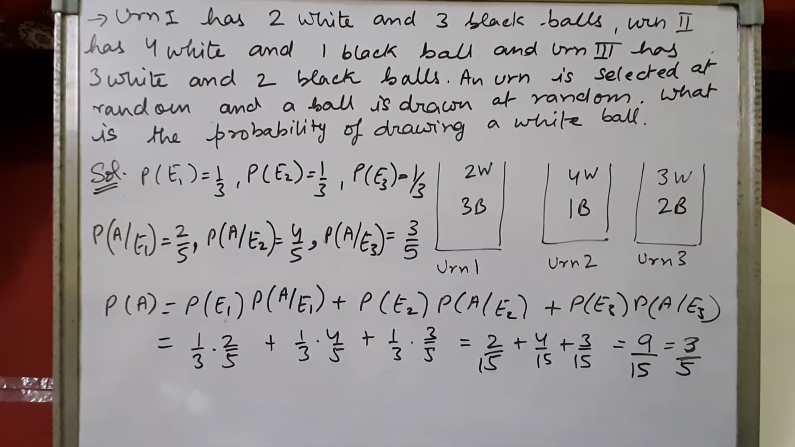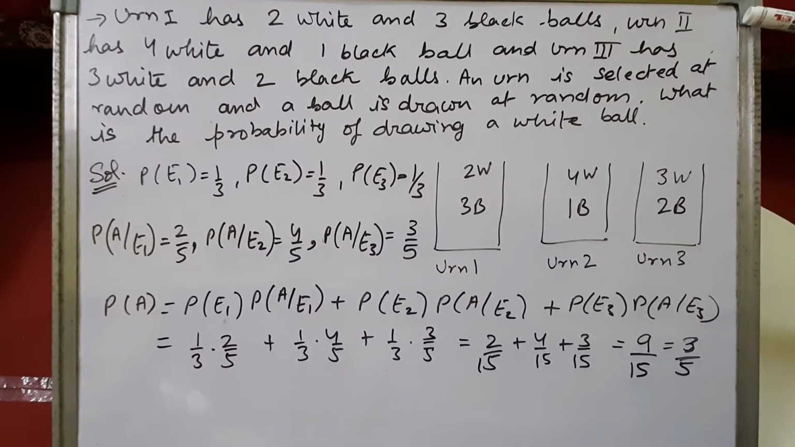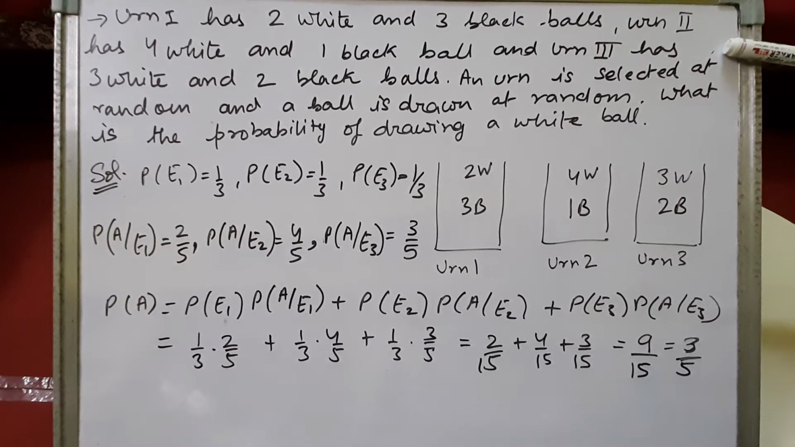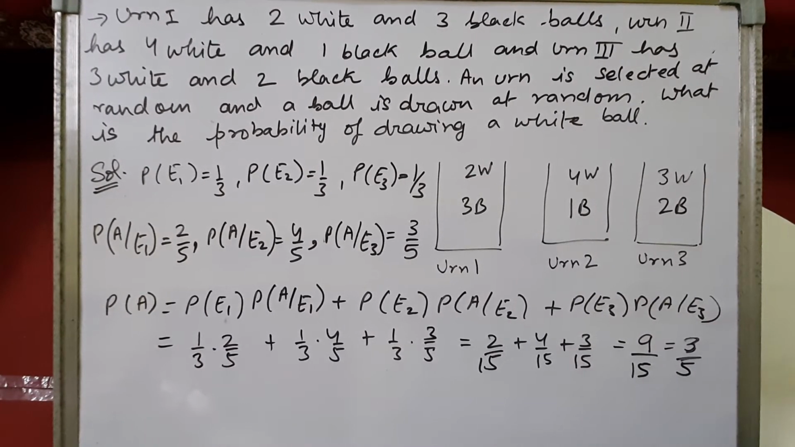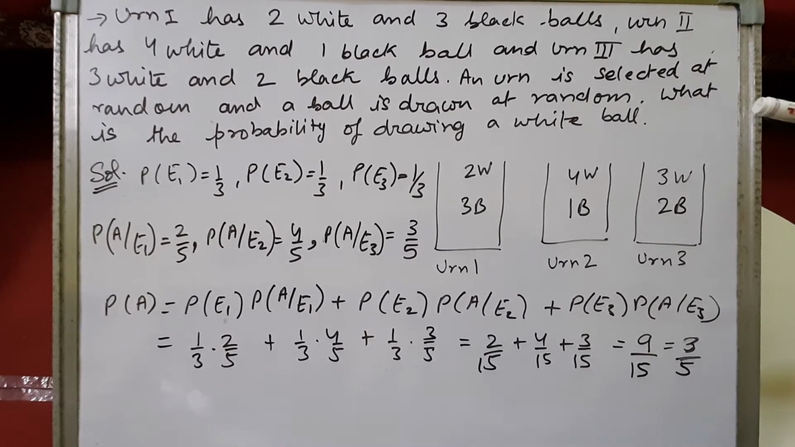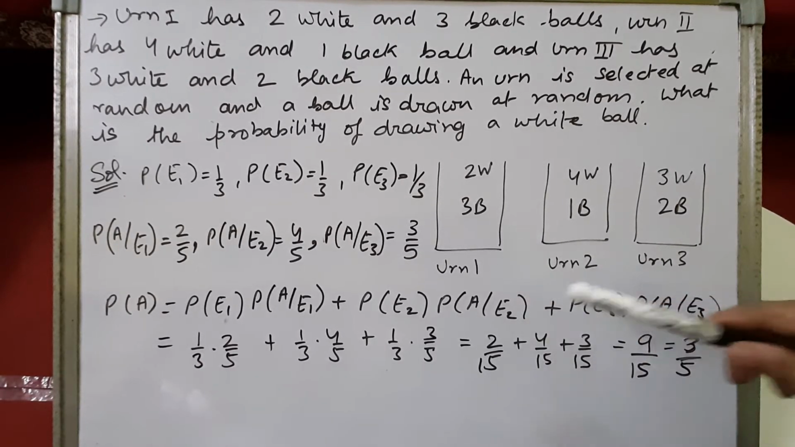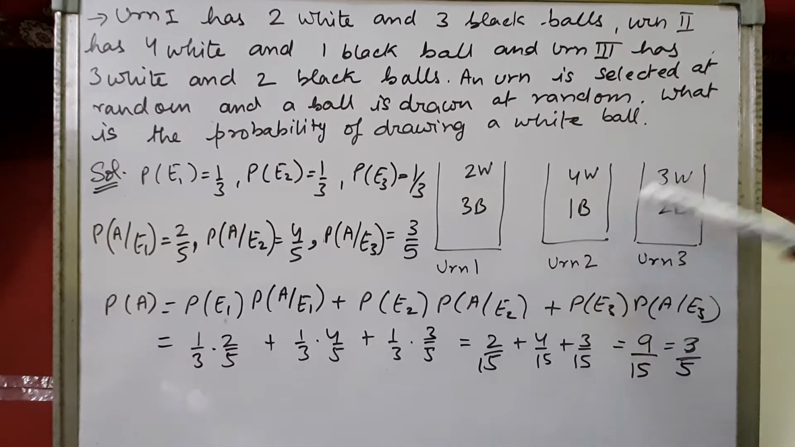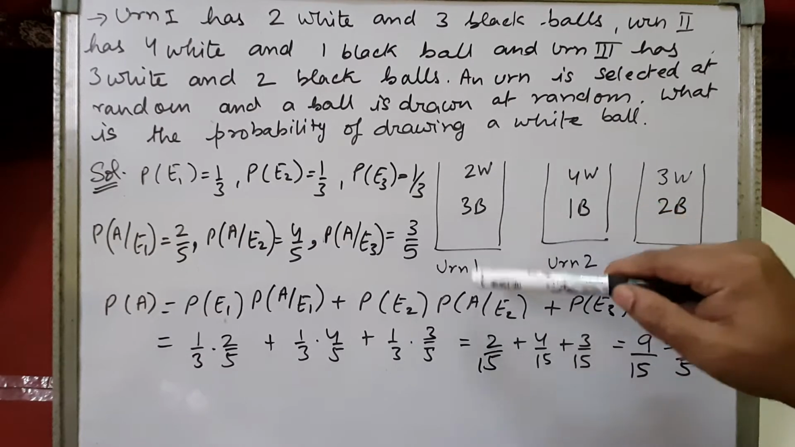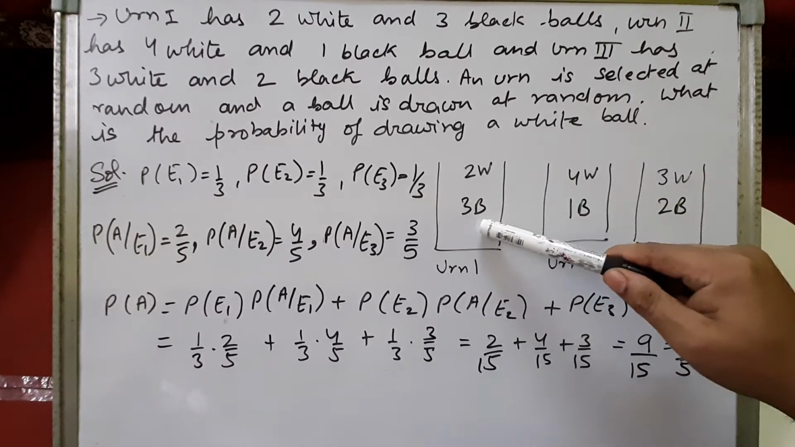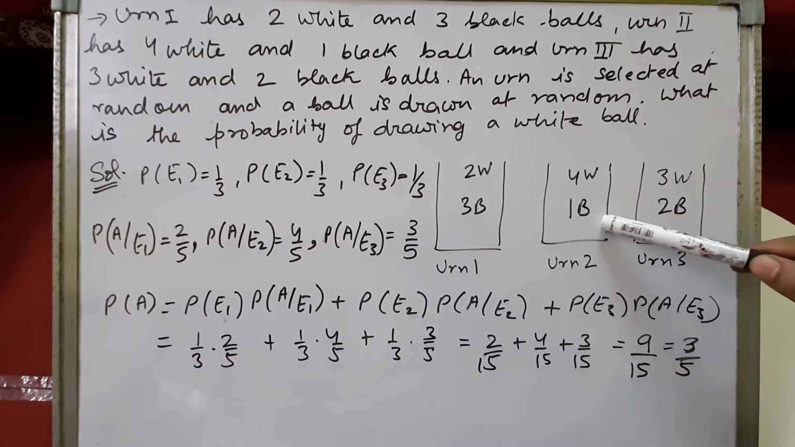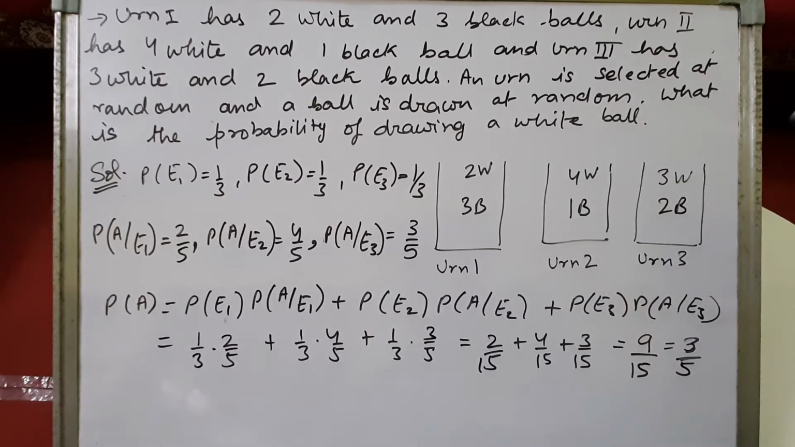Okay children, let's see another sum. In this sum it is given that urn 1 has 2 white and 3 black balls, urn 2 has 4 white and 1 black ball, and urn 3 has 3 white and 2 black balls. An urn is selected at random and a ball is drawn at random, what is the probability of drawing a white ball? Now there are 3 bags: in the first you have 2 white, 3 black, in the second 4 white, 1 black, in the third 3 white and 2 black.